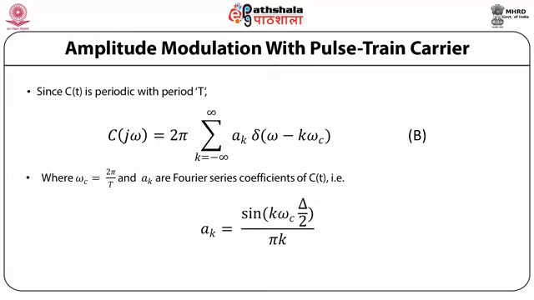That is, a_k equal to sin(kω_c Δ/2) divided by πk. So here C(jω) consists of impulses in frequency spaced by 2π by T.